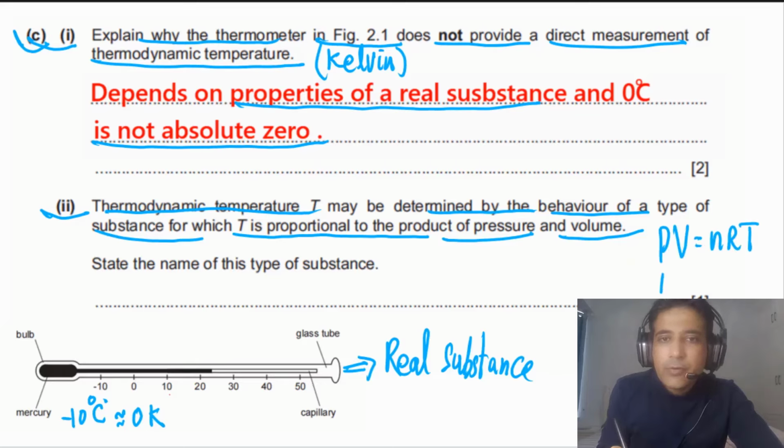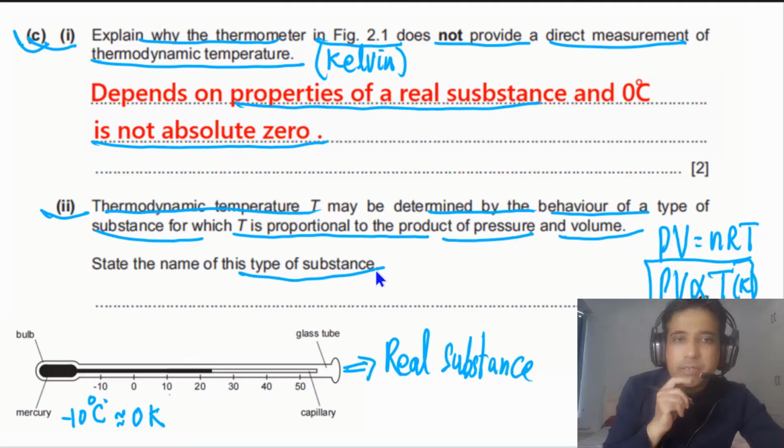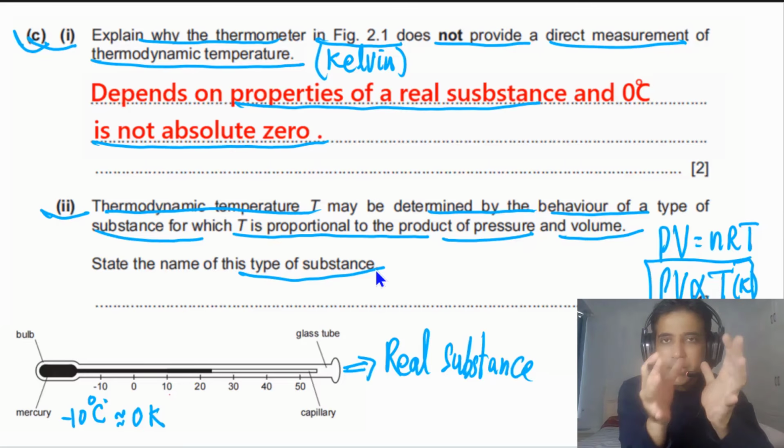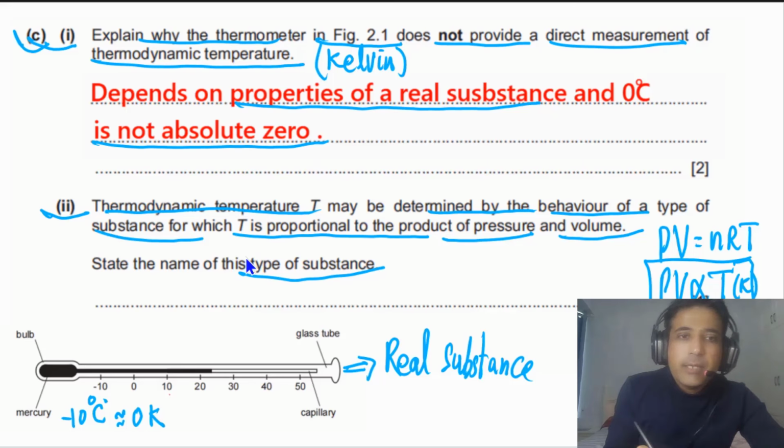So it's asking us to state the name of this type of substance in which the product of P and V is directly proportional to temperature T in Kelvin. And that is ideal gas, because this equation is for ideal gases only. So simply you have to write ideal gas.